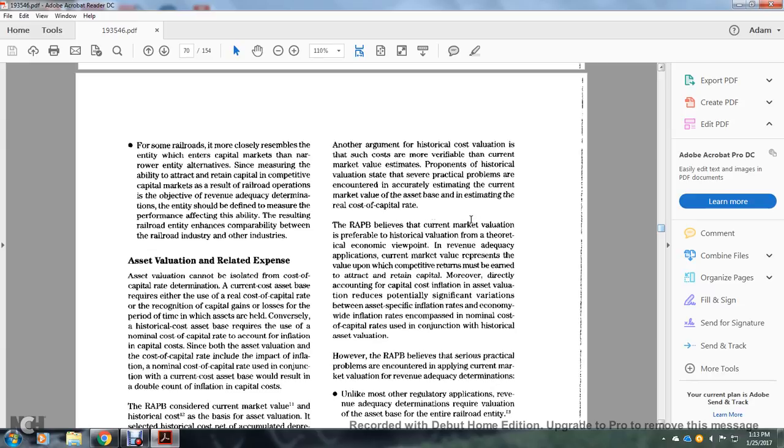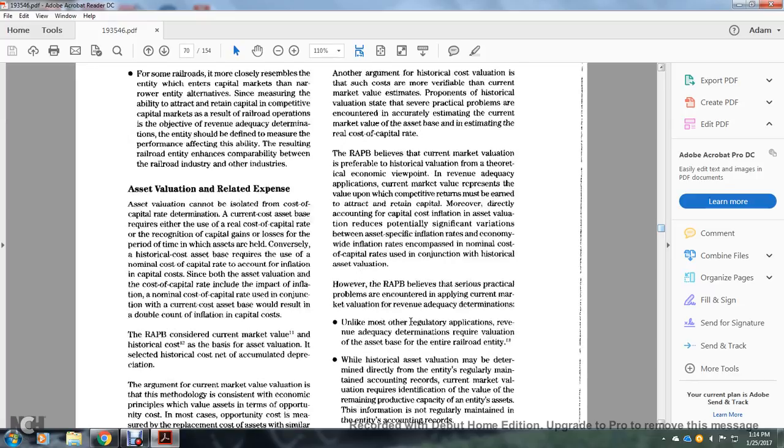The Railroad Accounting Principles Board believes that the current market valuation is preferable to historical valuation. Therefore, theoretically, in an economic view, when applying revenue adequacy, current market value represents the value upon which competitive returns must be earned, to attract and retain capital. The mode of directly accounting for capital cost and inflation with the asset valuation reduces the potential of significant variations between asset-specific inflation and economy-wide inflation rates encompassed with the nominal cost of capital rates used in conjunction with the historical asset valuation.